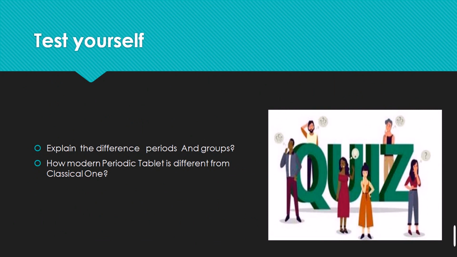You have to just explain the difference between the periods and the groups we have just learned, and how the modern periodic table was different from the classical one, Mendeleev's periodic table. What are the demerits of the Mendeleev periodic table that made it fail to classify the elements, and what was not considered by Mendeleev? And what was the modern periodic table, which was the last periodic table arranged for the classification of the elements.